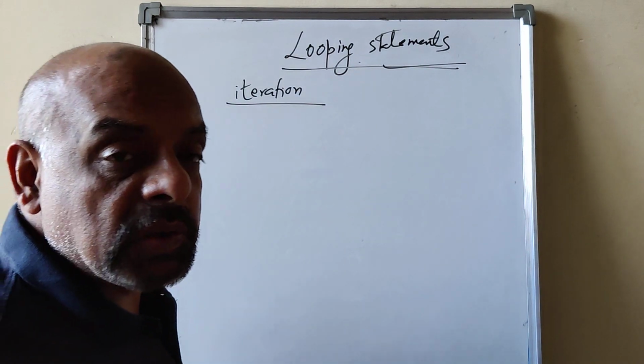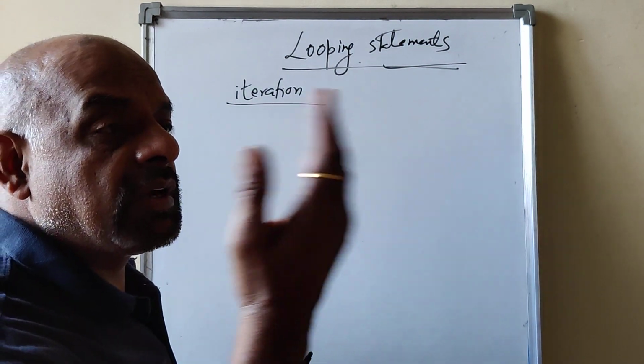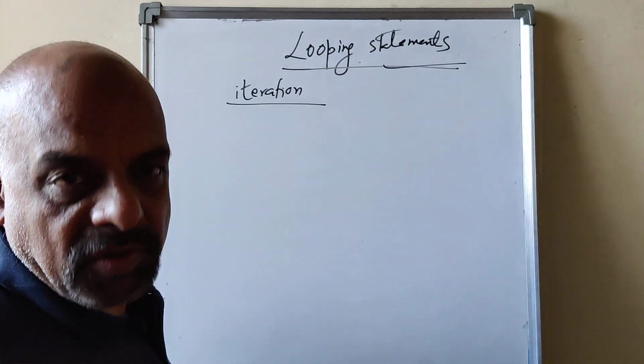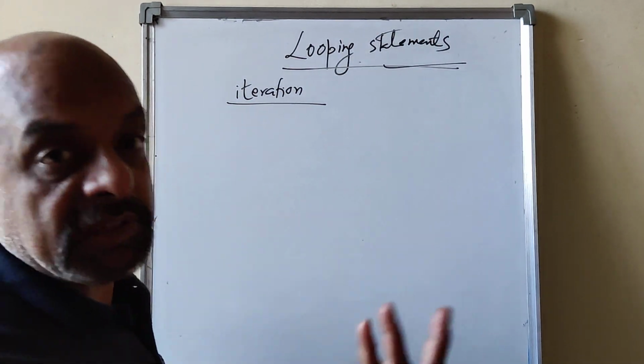And in conditional control, you are going to check the condition. If the condition is true, some block of statements will be executed. If the condition is false, some other block will be executed. There is no repetition there either.